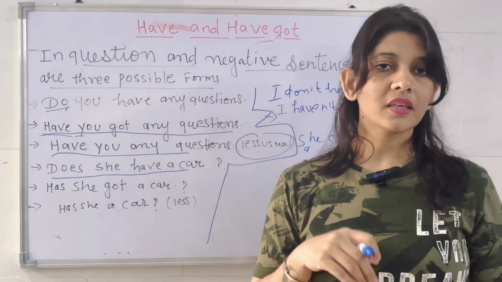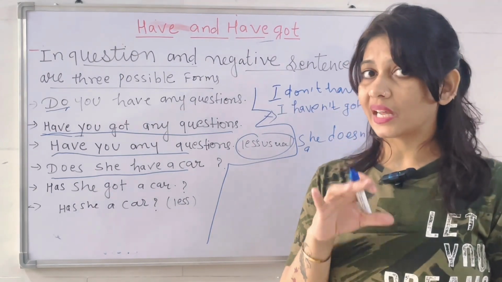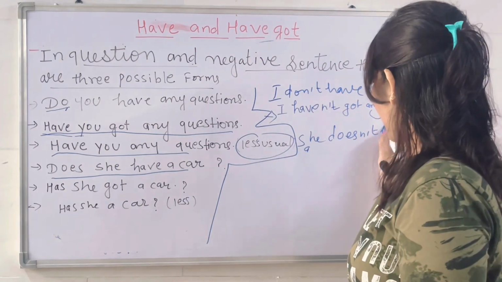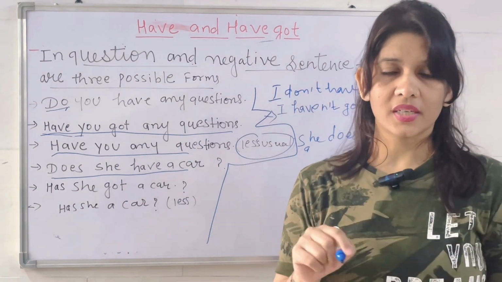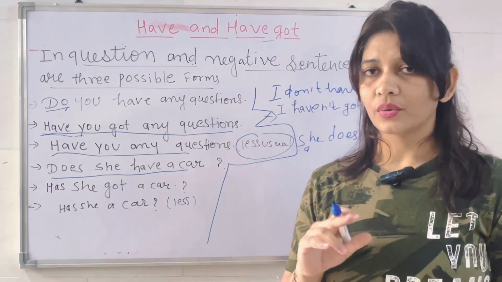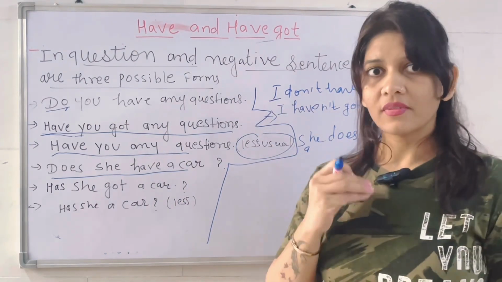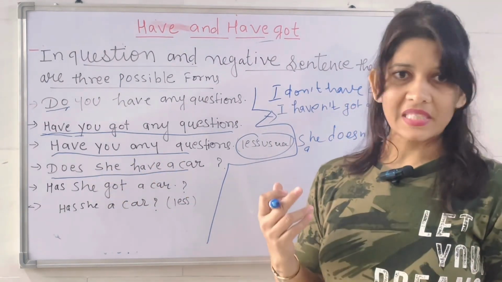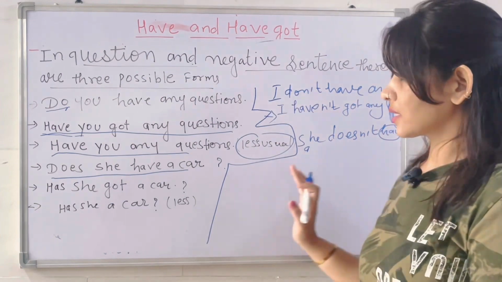इसमें एक बात याद रखना कि मैंने बताया था possessions, relationship and illness. If you are using have about that, you have to use have, not has. She doesn't has a car, no. Sometimes we use it, but no. She doesn't have a car. Does she have a car? क्या उसके पास car है? Not, does she has a car.